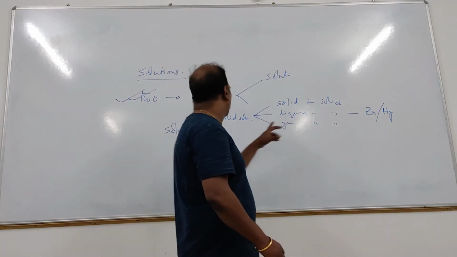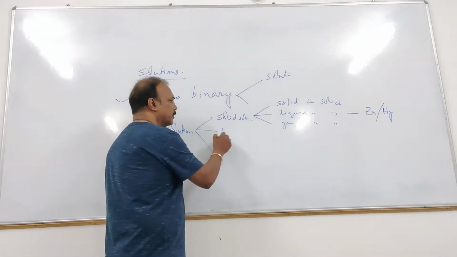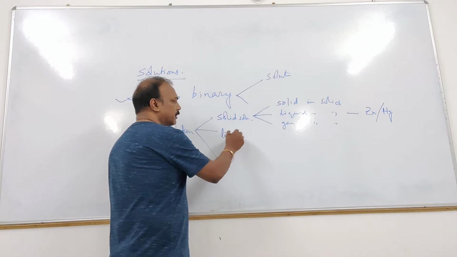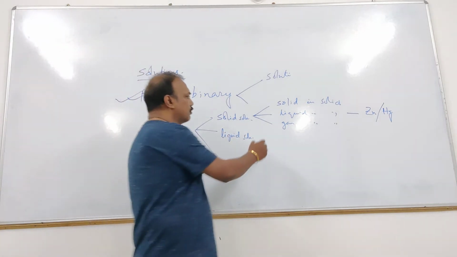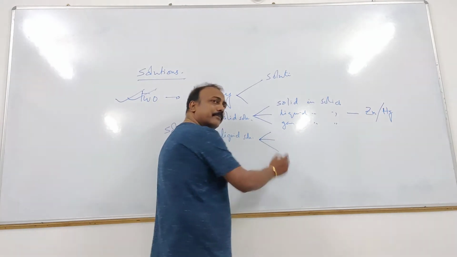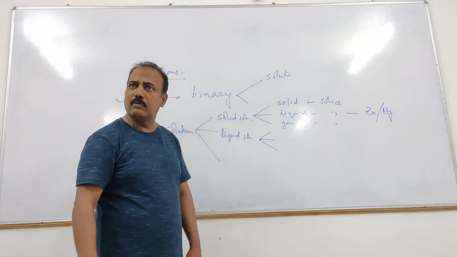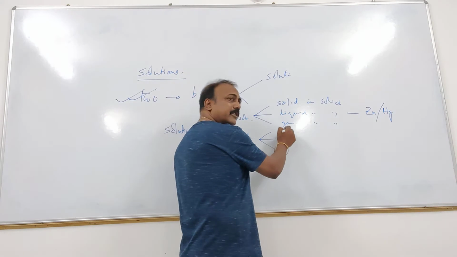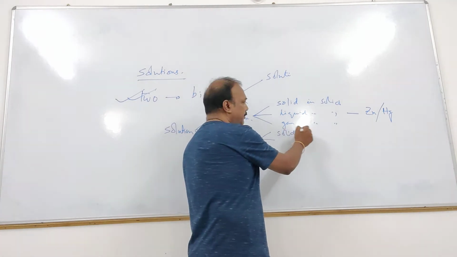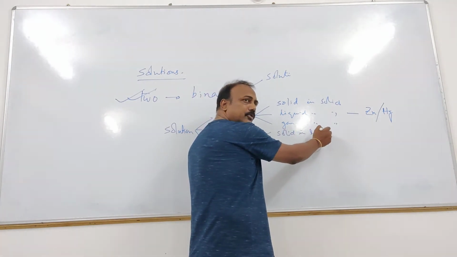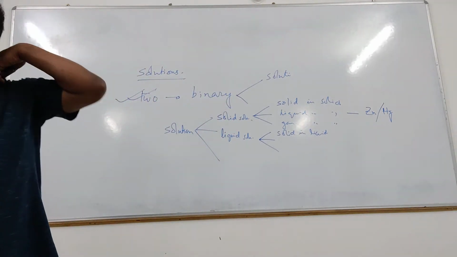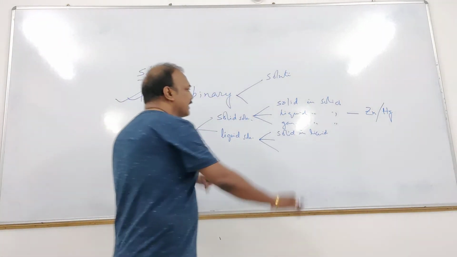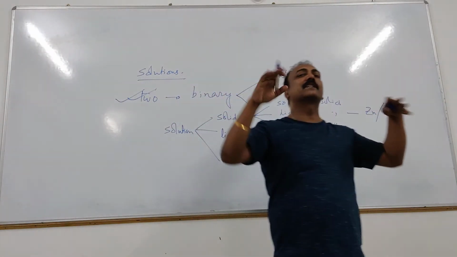Same way, liquid solution, the next type, liquid solution, that means the state of the solution will be liquid, can be also further classified into three types. What are these? Solid and liquid. Tell me an example of solid and liquid. So many we know, right? अभी बताया sugar and water. Okay, fine. Solid and liquid. Fine. That is actually generally we think that is the solution.